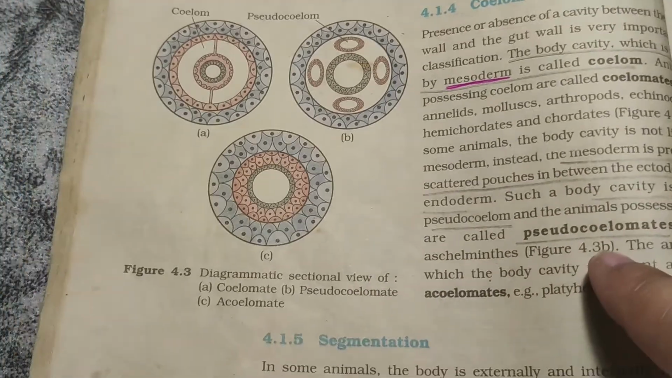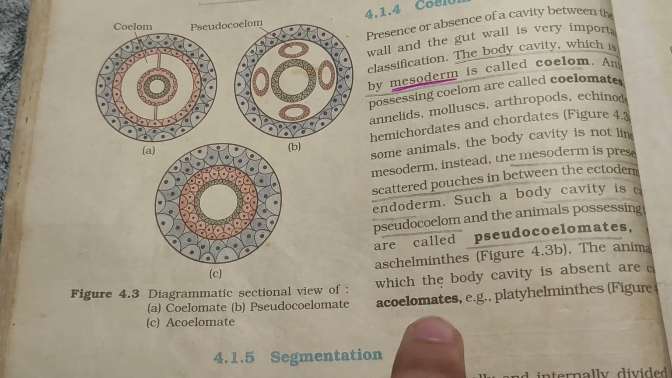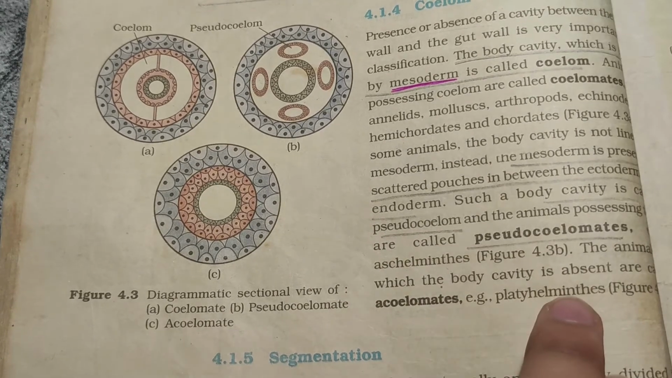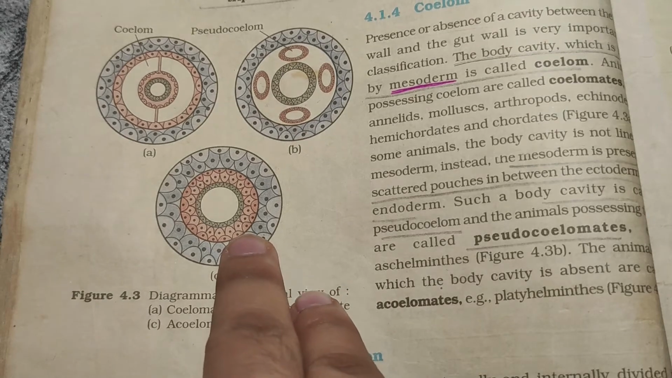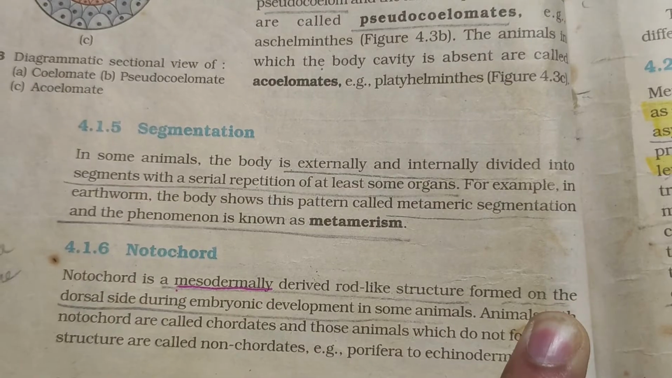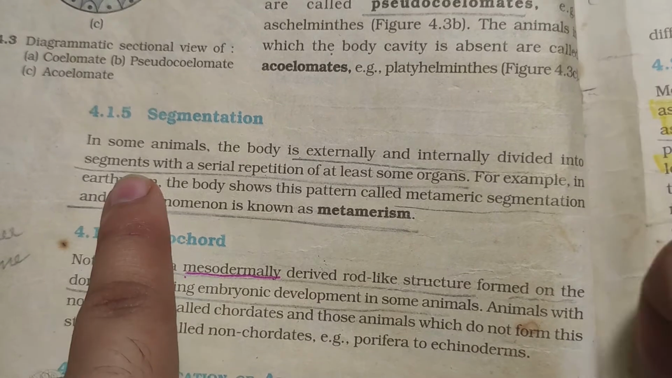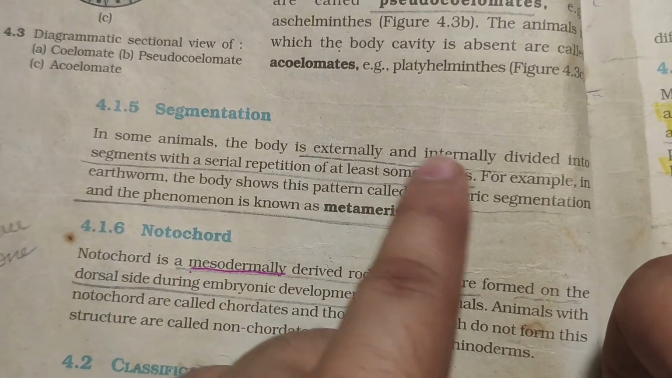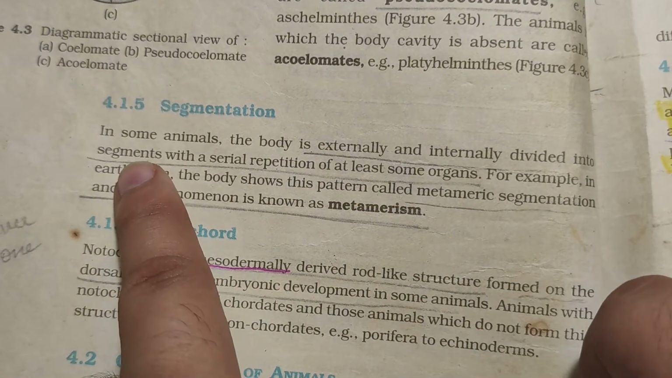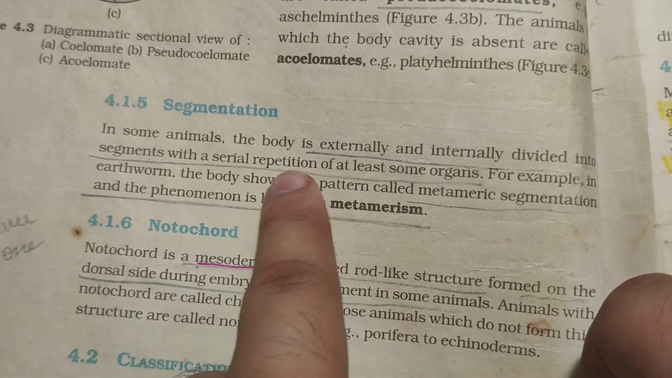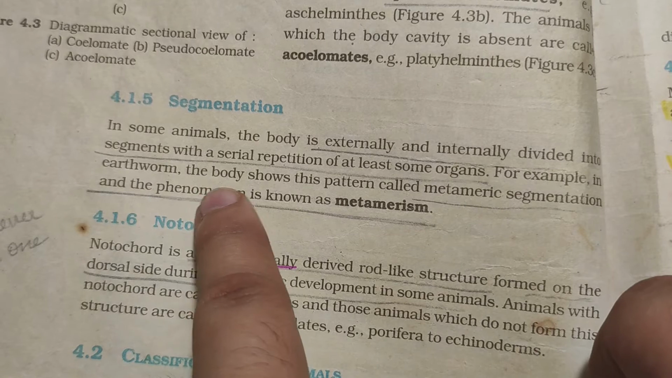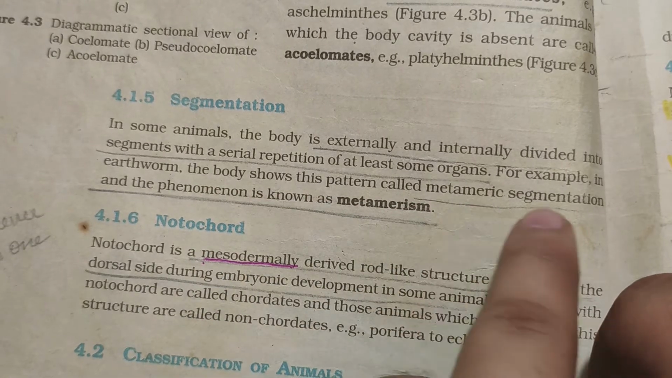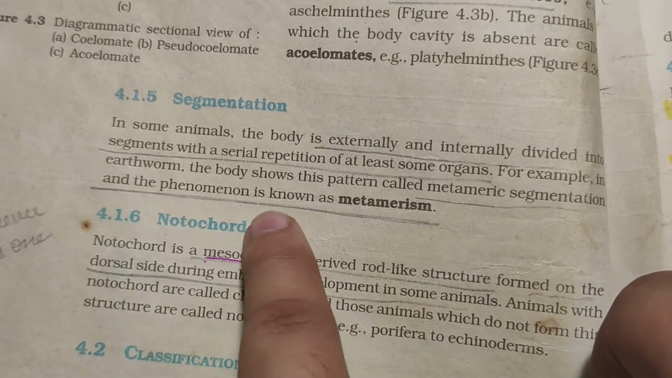So obviously only one example. Next one is the acoelomates. Example, platyhelminths. There is no mesoderm. Next one is segmentation. In some animals, the body is externally and internally divided into segments with a serial repetition of at least some organs. For example, in earthworm, the body shows this pattern called metameric segmentation, and the phenomenon is called metamerism.